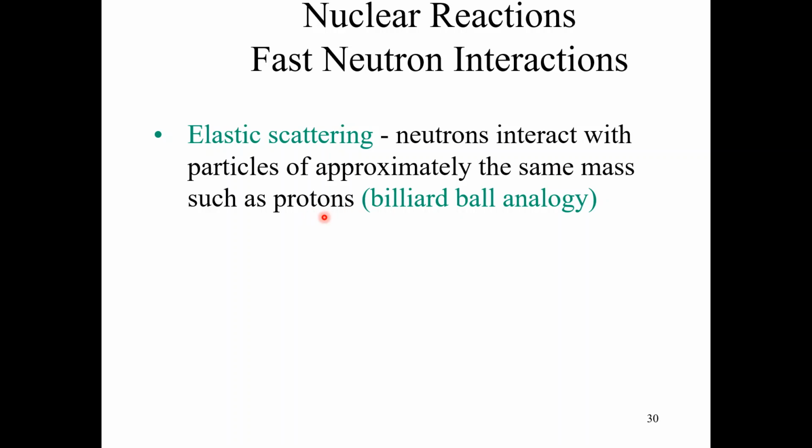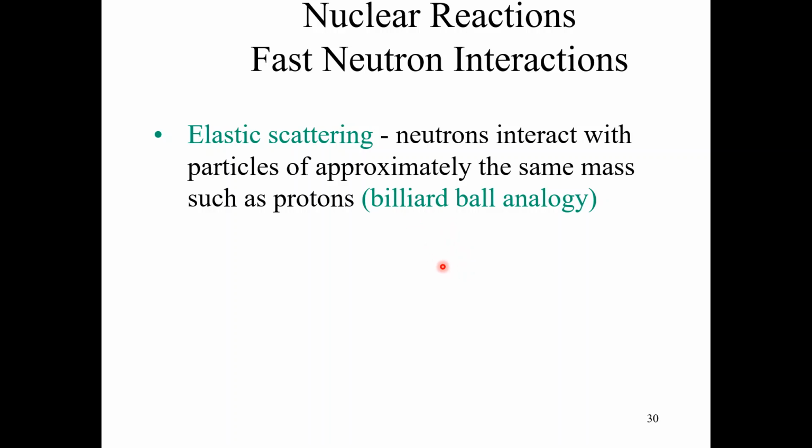The example of such an interaction is the billiard ball analogy. It is the elastic scattering of neutrons when they interact with particles of approximately the same size, just like protons.